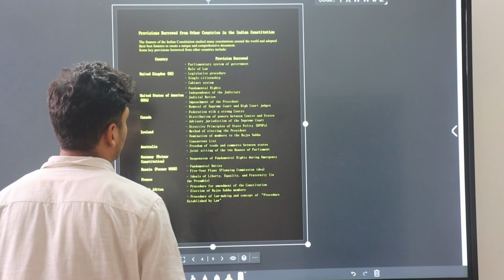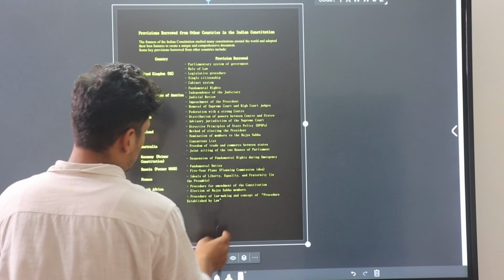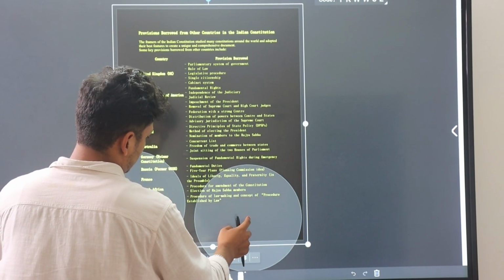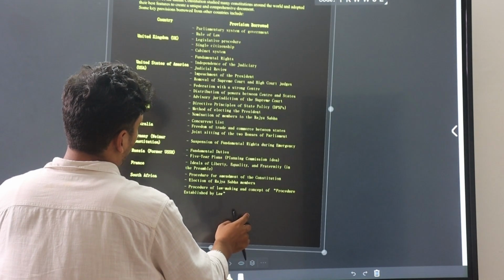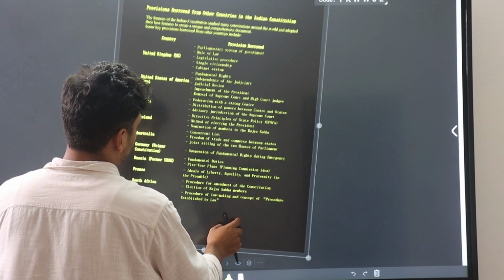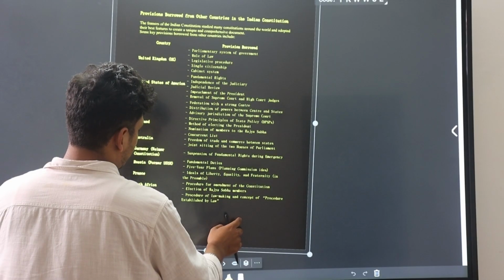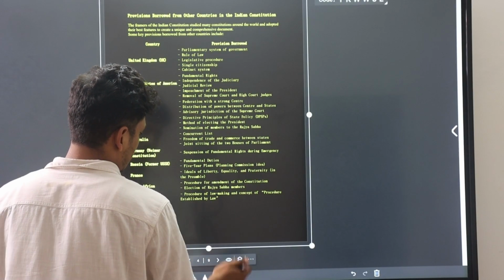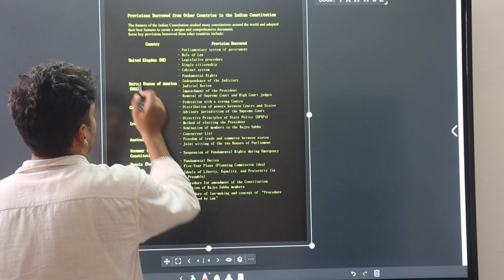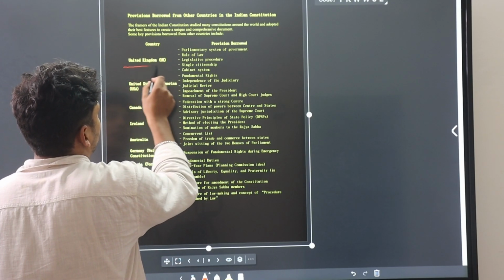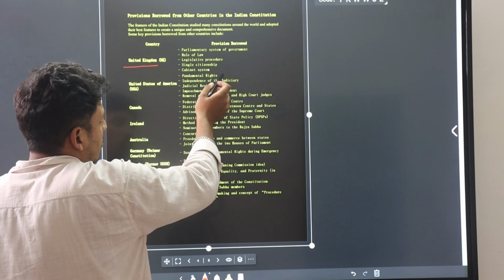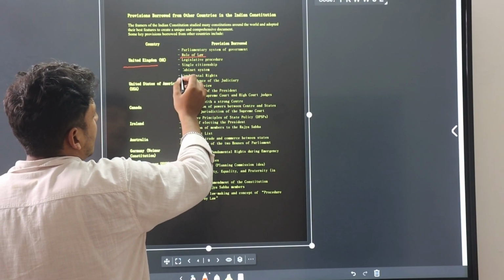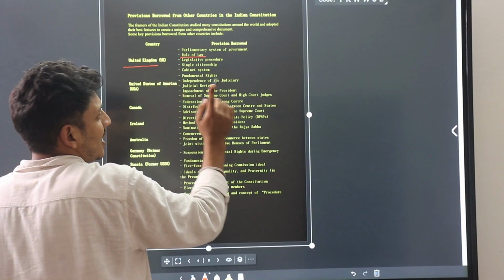Now, some provisions which we have taken from other countries in our constitution. First, what we take from the United Kingdom: we take the parliamentary system of government, rule of law, legislative procedure, and single citizenship.